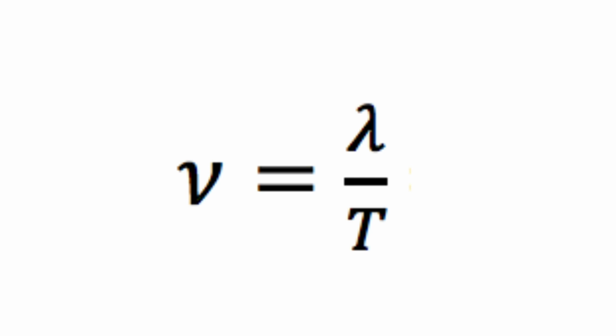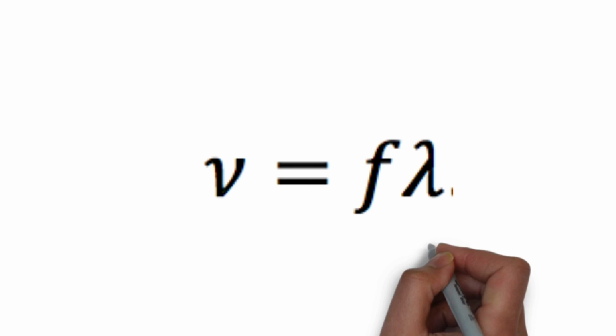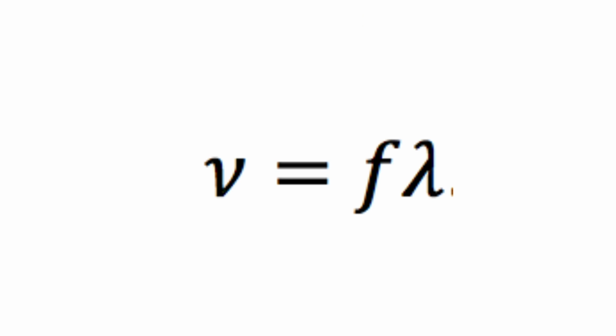Speed is simply distance over time, and in this case the distance would be the wavelength, and the time would be the period, which is the time for one cycle. So v, or speed, is equal to lambda over T, meaning the length of one cycle over the time for one cycle. A common type of vibration is simple harmonic motion, where motion repeats itself at regular intervals about an equilibrium. In this case, the amplitude, frequency, and the period are the same for each oscillation, or vibration. Wave speed is also calculated with the universal wave equation, which is v equals frequency times lambda.